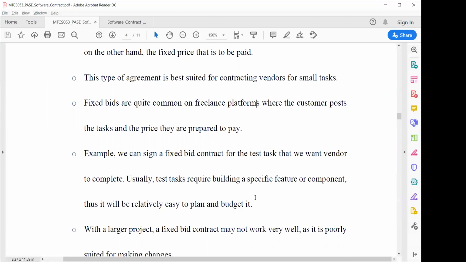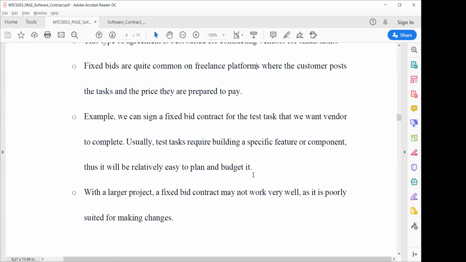If we take an example, if you have worked on WordPress, WordPress is a content management system (CMS) for web development. You will find that if you are using a particular theme and you require some additional feature or additional component in the theme, you can quote a fixed bid price to the user, and they should agree on that.